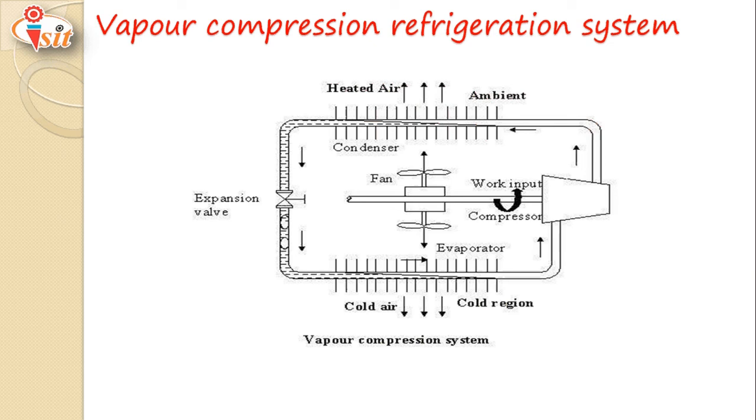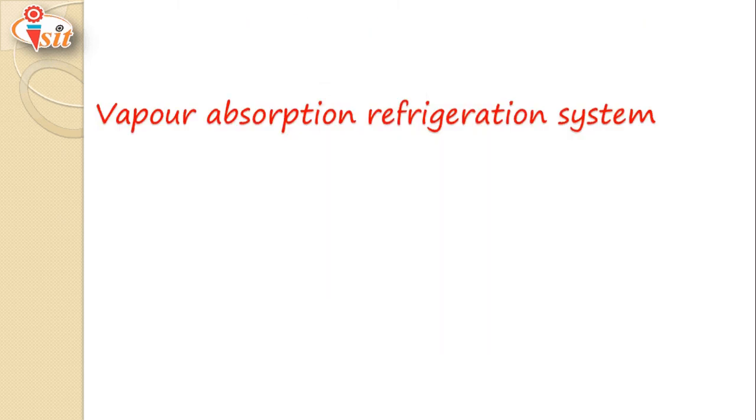This low pressure low temperature liquid refrigerant absorbs heat from a body which is to be cooled, and here cold air or a cold region is formed, because of which low pressure vapors of refrigerant are formed, and those low pressure vapors are again sent to the compressor, and the cycle repeats. We will see this vapor compression refrigeration system in the upcoming lectures.